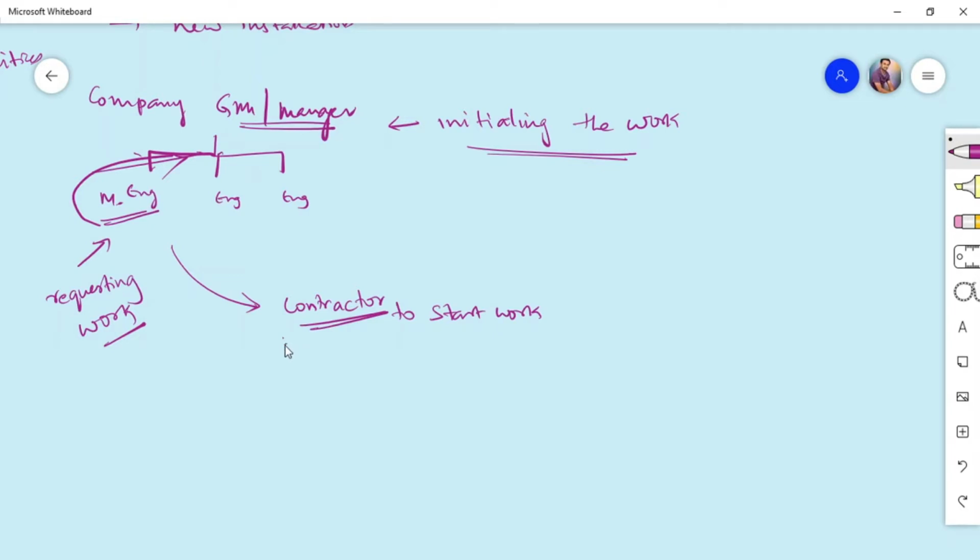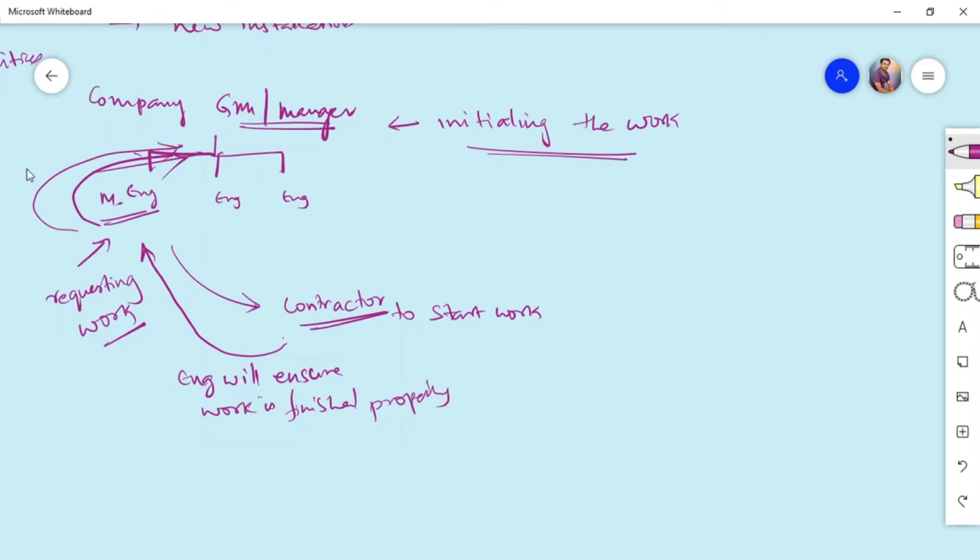Once the contractor is called in to start the work, they will start the work and finish it. The engineer will ensure the work is finished properly, and then he will initiate closing, or work completion, to the GM. Because the GM is the one who has initiated the work, he should have the knowledge of completion of the activity as well. Only then will the payments be released, or else how would they release the payments, right?